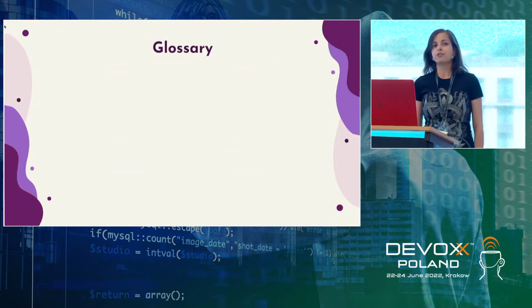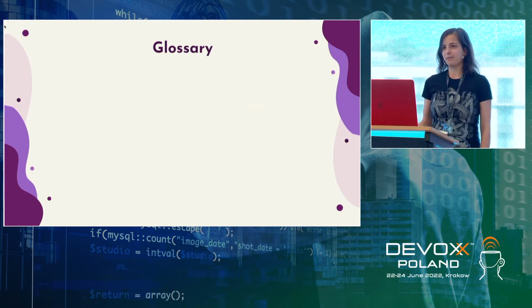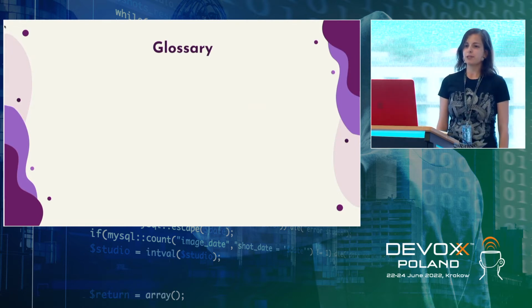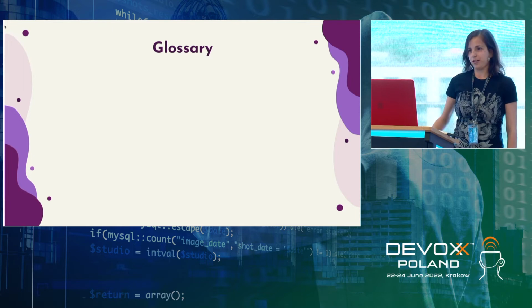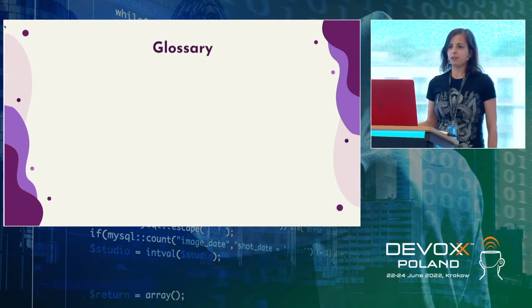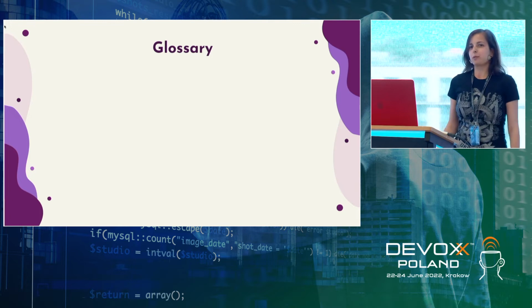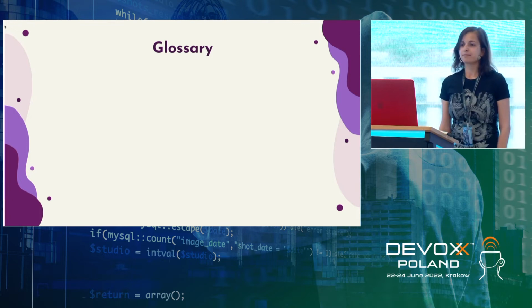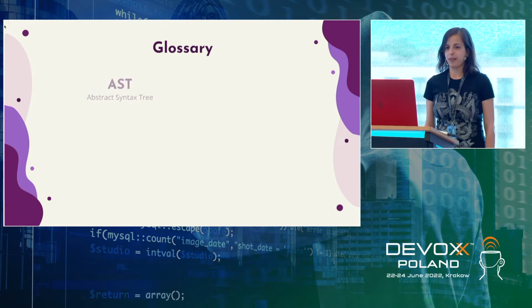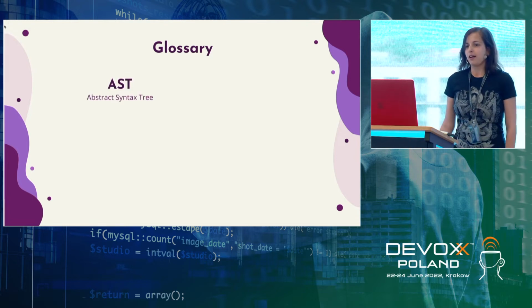So in order to be on the same page, there will be a few terms that I will use during the presentation that reference compiler construction and so on. I won't give you the complete course because it's coming from university, it's hard, and probably most of you know some of this. But let me just remind you. First of all, it's the abstract syntax tree, or just syntax tree.